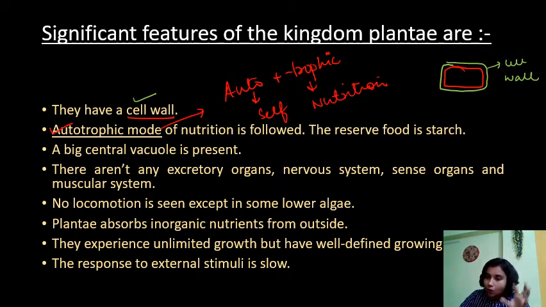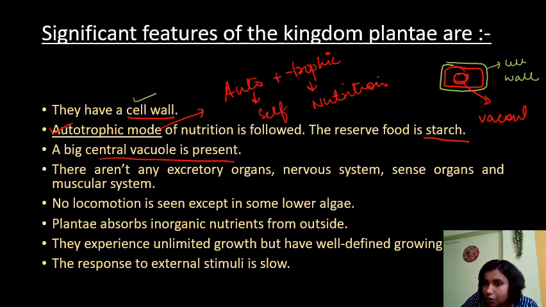And while preparing food, they divide food into two categories. One, they will be utilizing that food for energy. Another, they store that food. And the food is stored in the form of starch. A big central vacuole is present. So inside the cell there will be one circular structure, that is what we call vacuole.